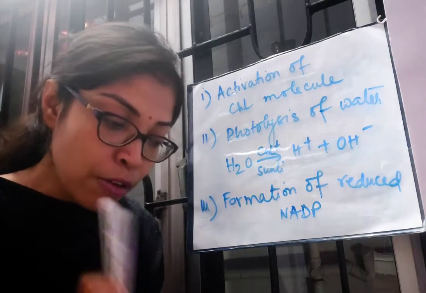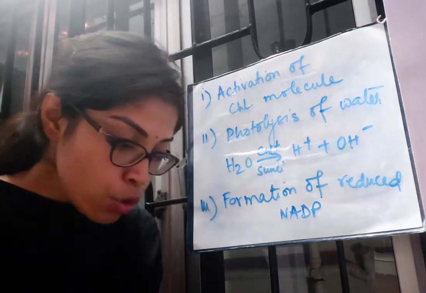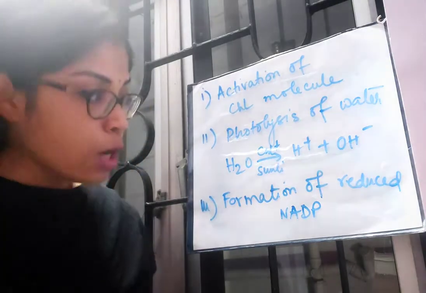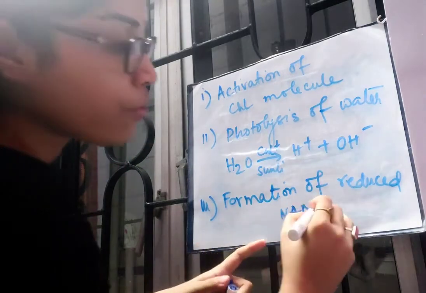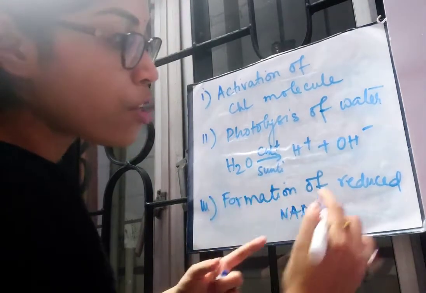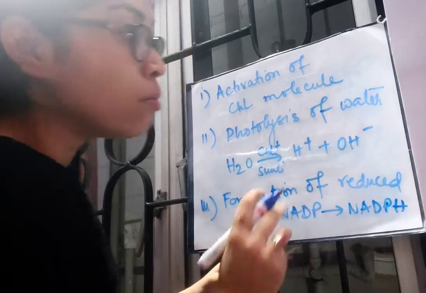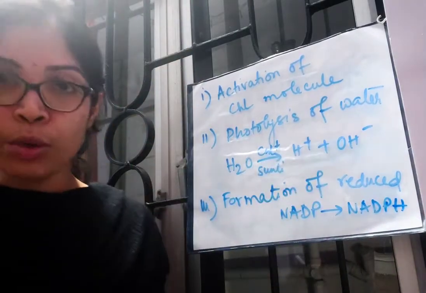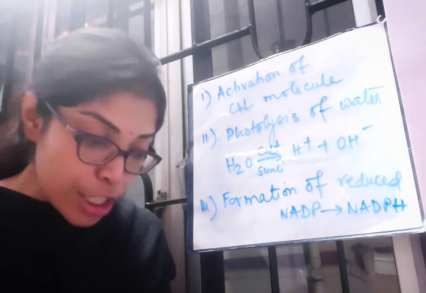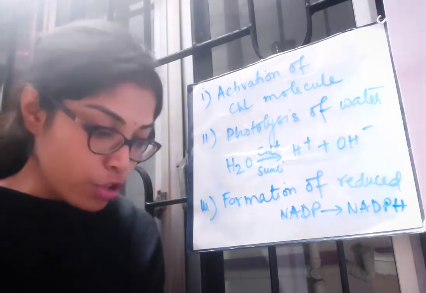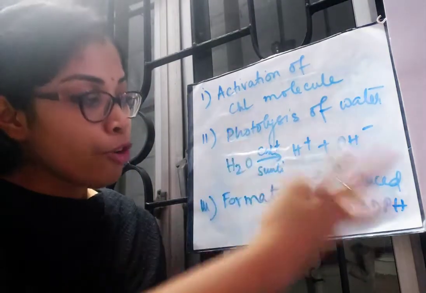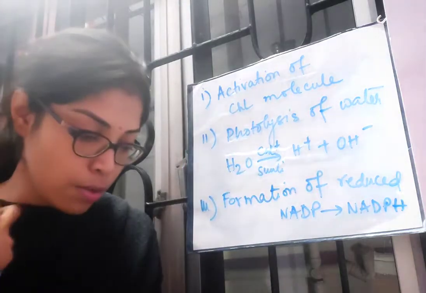You will find the full form in the book only. Now this NADP is changed into NADPH by this hydrogen ion, which is formed during the photolysis of water.